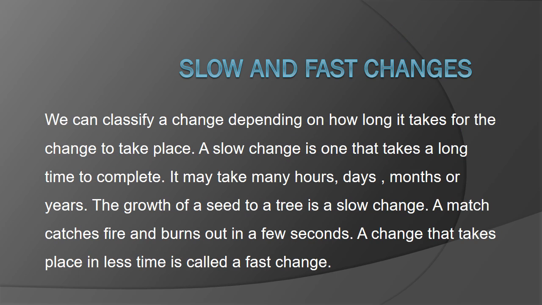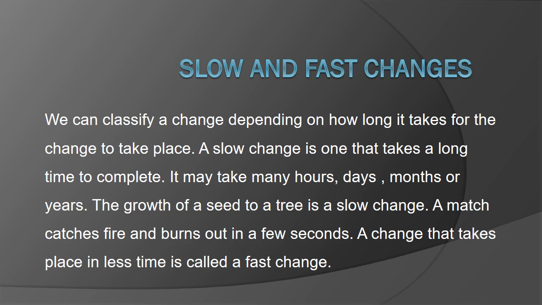Slow and fast changes. We can classify a change depending on how long it takes for the change to take place. A slow change is one that takes a long time to complete. It may take many hours, days, months, or years together.